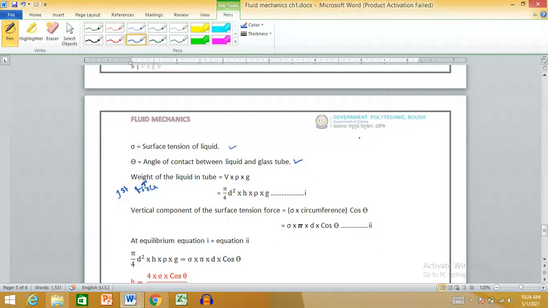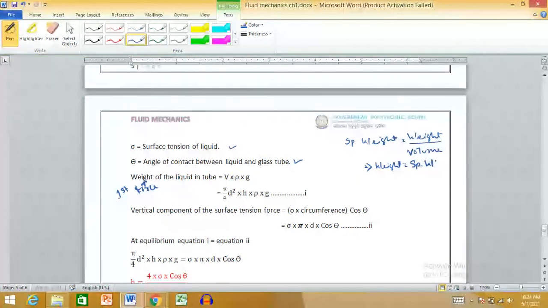We know that weight is V rho g. How this expression came, I am explaining. We know that specific weight is equal to weight by volume, if you remember this thing. Then weight is equal to specific weight into volume.